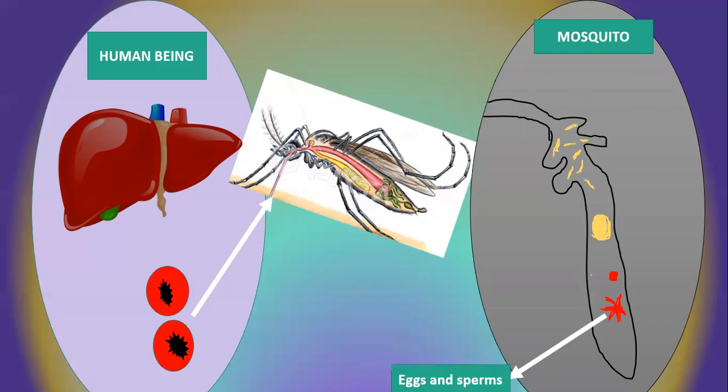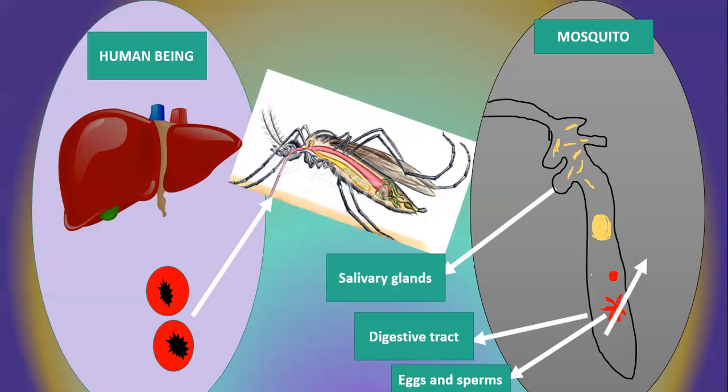The eggs and sperms, or gametocytes, combine to form the egg in the digestive tract of the mosquito. So the mosquito is the definitive host, as the sexual part of the life cycle occurs in the body of this creature. So this is definitely the definitive host. First of all, the sperm and ovum combine and form the zygote, which is also called the ookinete.